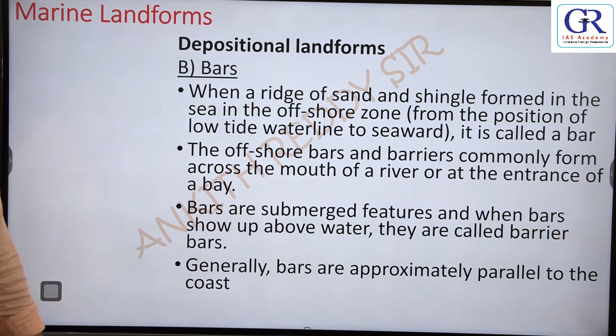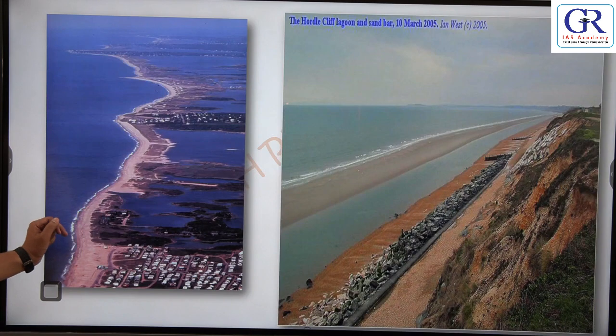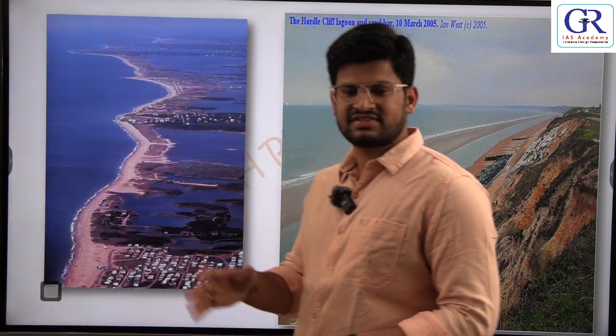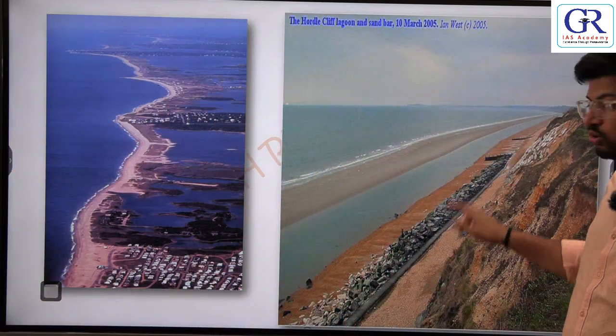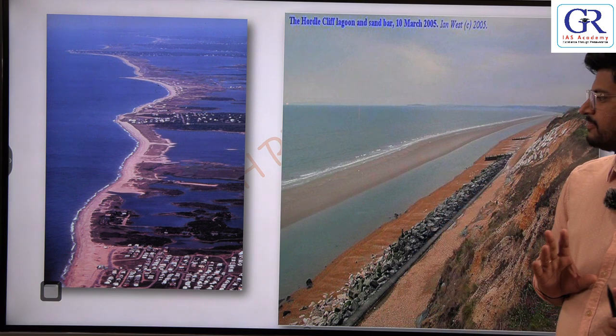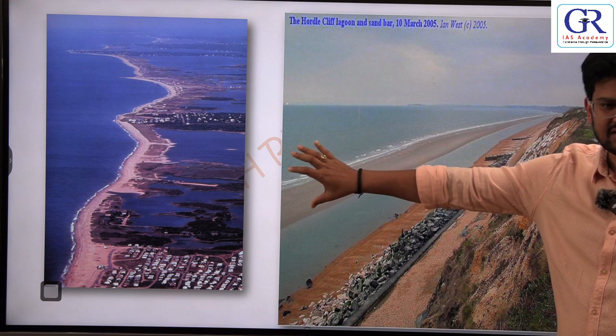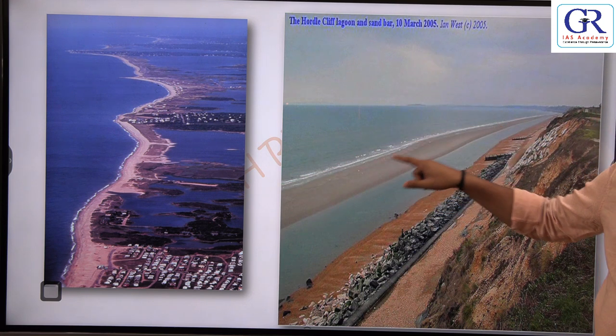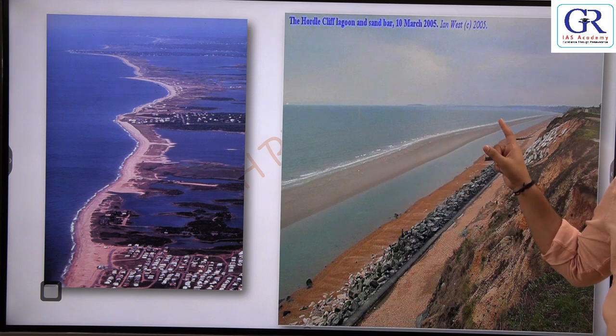So next, bars. Here you can write sandbars. Okay, so what is a bar? Generally the deposition of sand and gravel directly on the shore is called beaches. And if there is some kind of elevated structure in the ocean and the deposition is done on that structure, then it is called a bar.